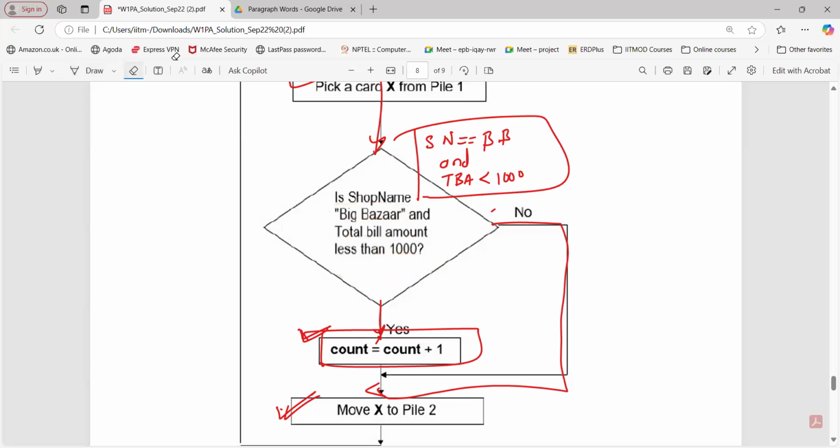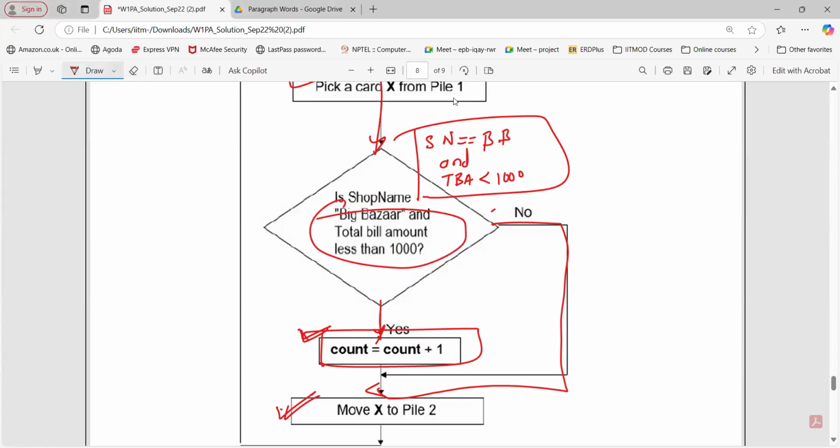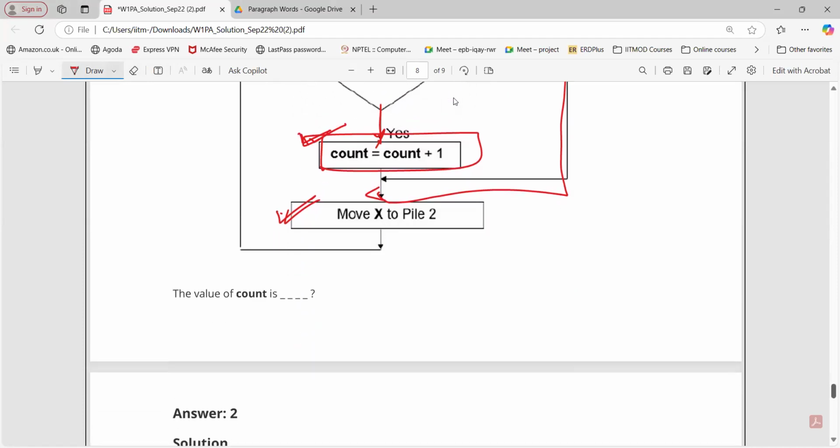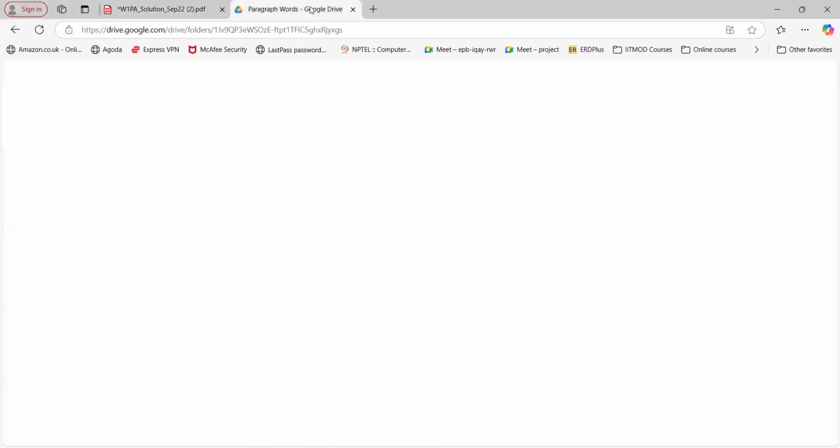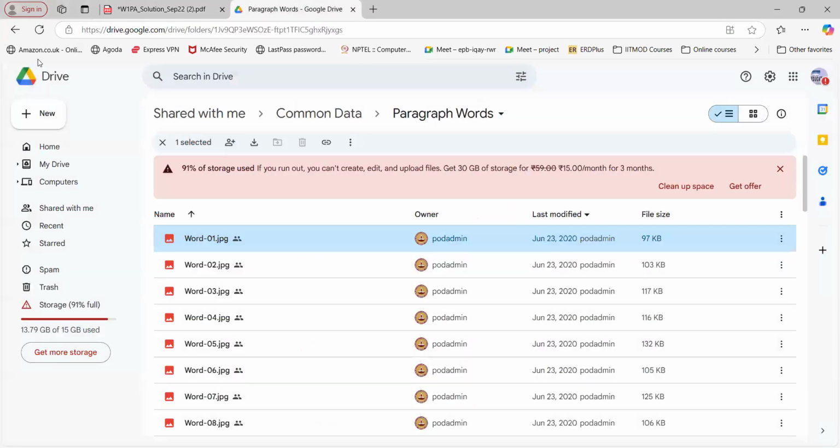Total number of bills where the shop name is Big Bazaar and the amount is less than 1,000. Total number of bills satisfying this particular condition is what we get as a count. So let's see the value of count. We need to find out how many such cards there are, so let's do that also. We have time.